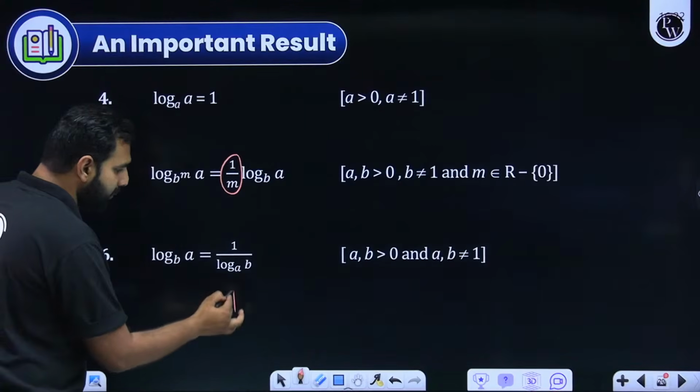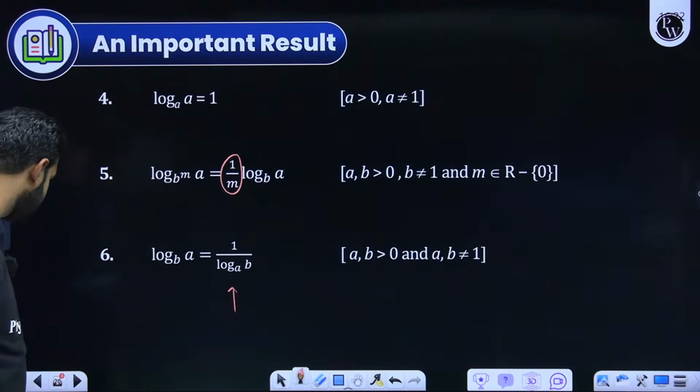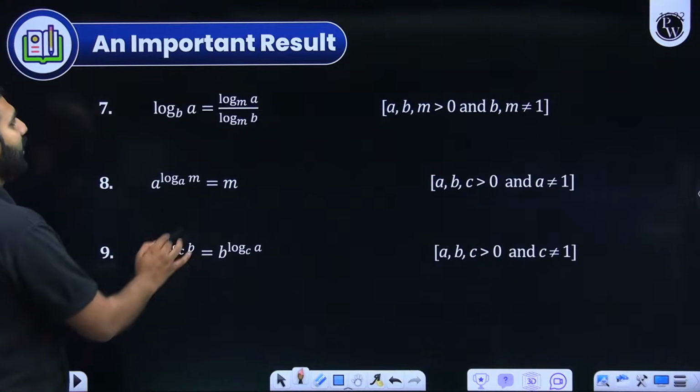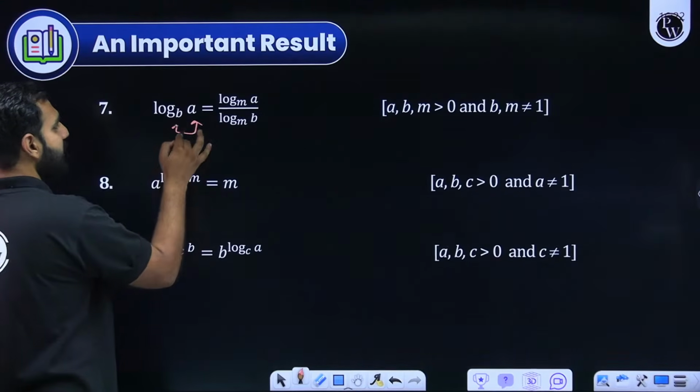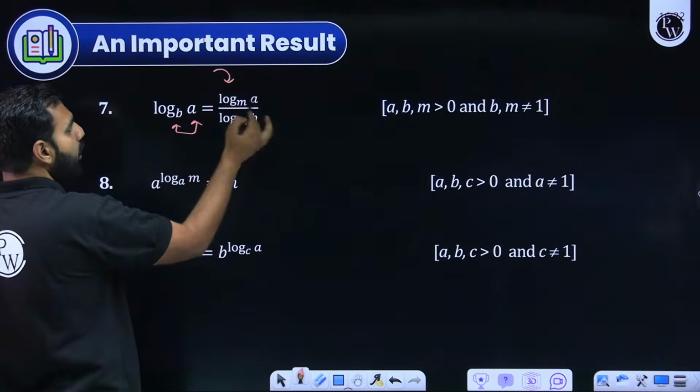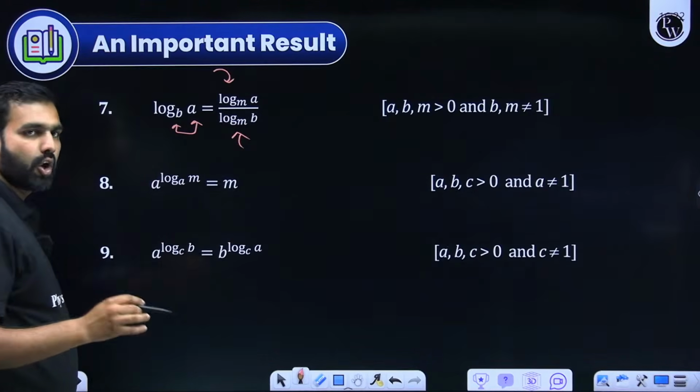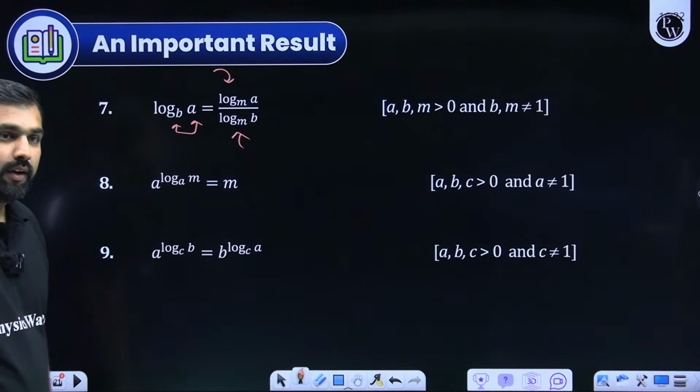Log a base b can be written as 1 upon log b base a, something very simple and easy you must be aware of. If I wish to have my desired base, let's say log a base b, I can write it as log a base m divided by log b base m. You all are aware of it.